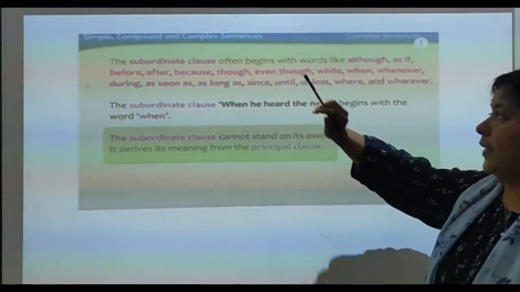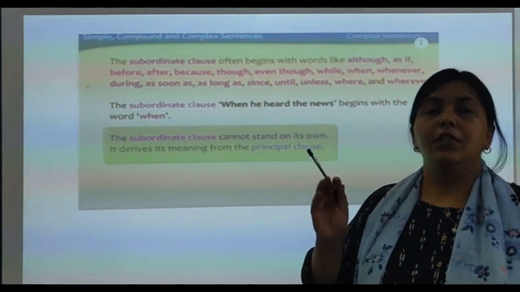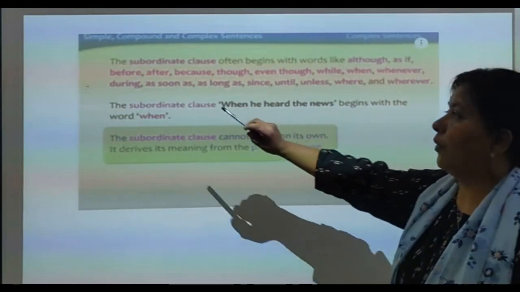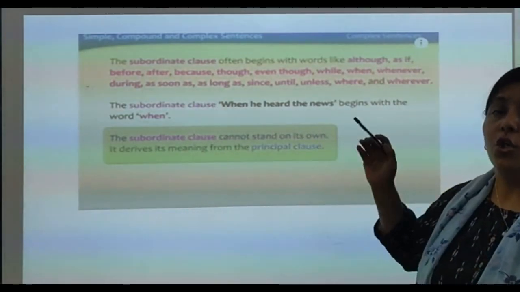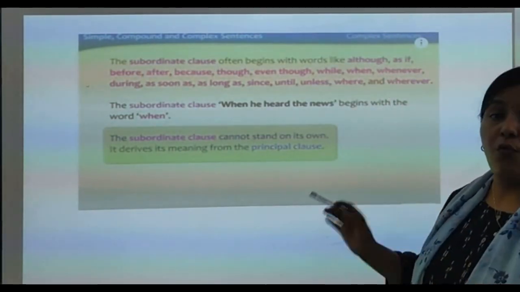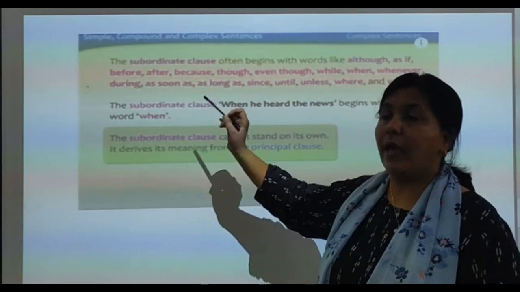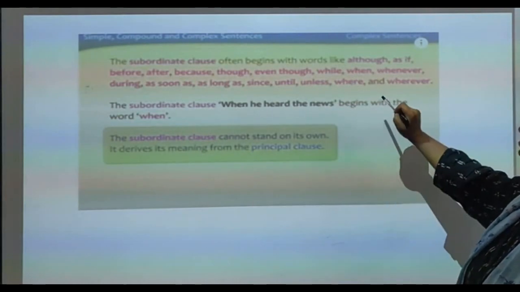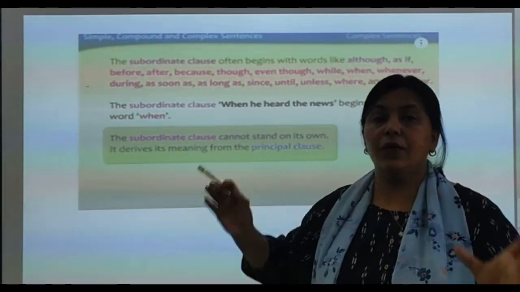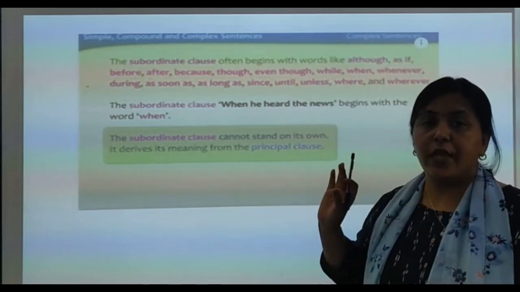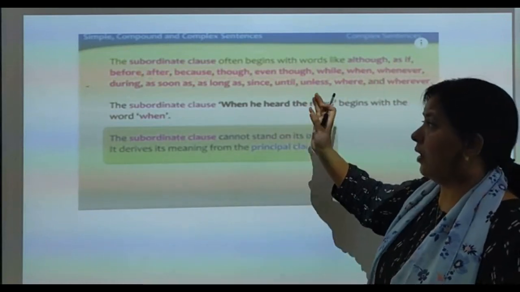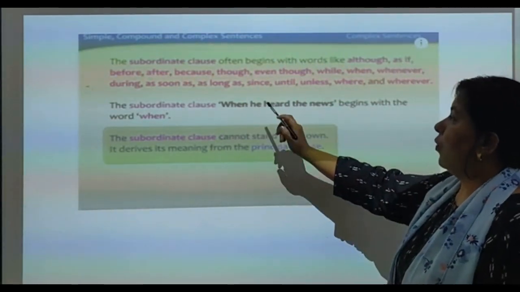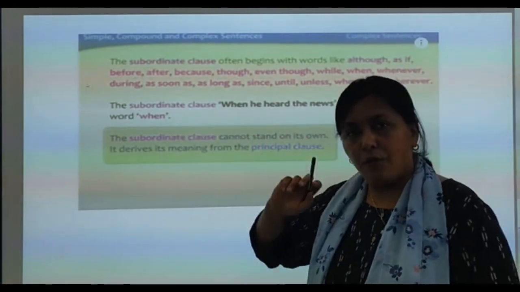Now the subordinate clause often begins with certain words. Which words tell you that this is the subordinate clause? Although, as if, before, after, because, though, even though, while, when, where, whenever, during, as soon as, as long as, since, only as, until, unless, where, wherever. All these words are subordinate conjunctions, we can say. When a clause starts with any of these words, that will be your subordinate clause. The subordinate clause, when he heard the news, begins with the word when.